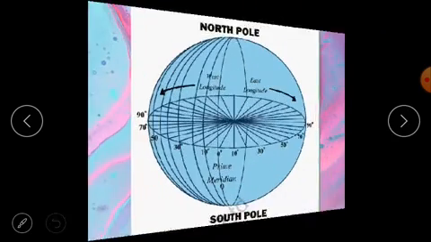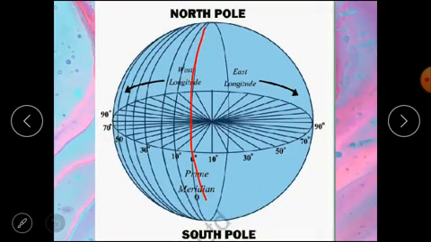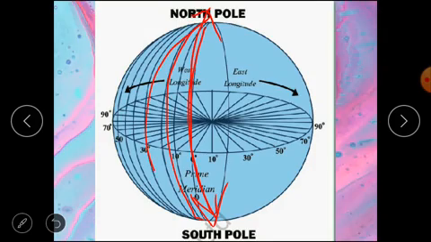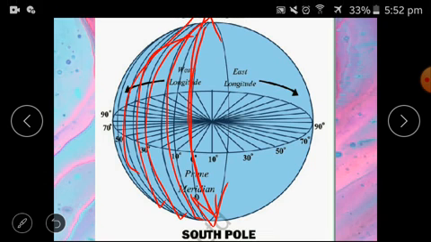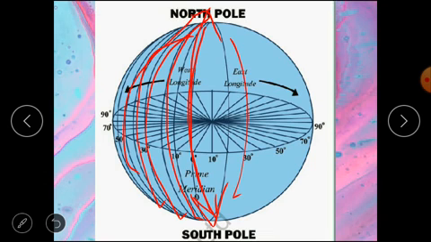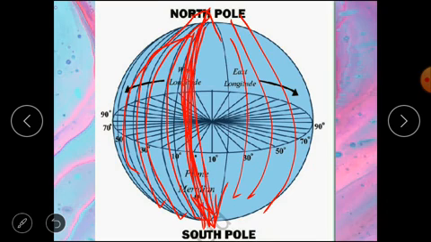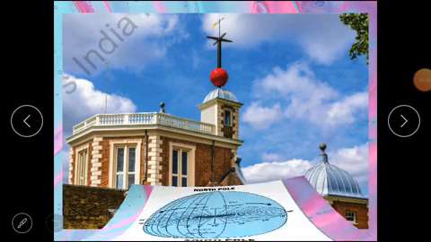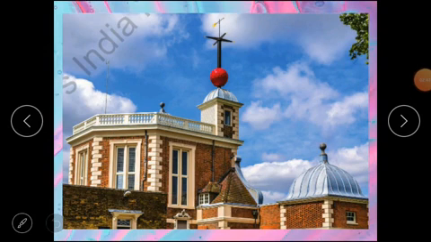You can see that these are the longitudes. They run from the North Pole towards the South Pole. North Pole, South Pole. See, these are the longitudes. And where the prime meridian is, this is 0 degree longitude. This is the Royal Observatory at Greenwich, England.